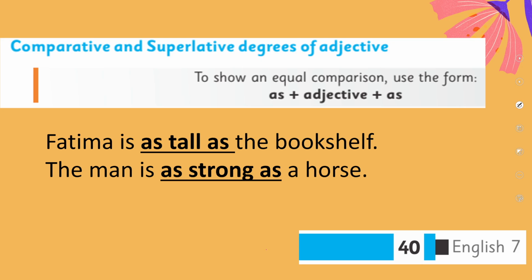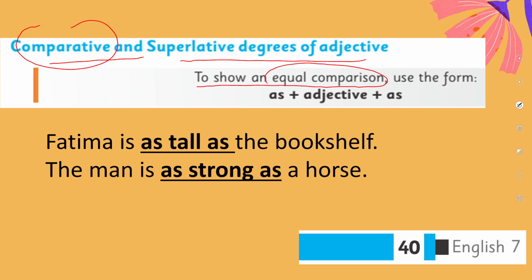In order to make comparative and superlative degrees of adjective, if you want to compare two things to show an equal comparison, we will be using the form as plus adjective and also adding as at the end. And this way we can compare two things that are equal.